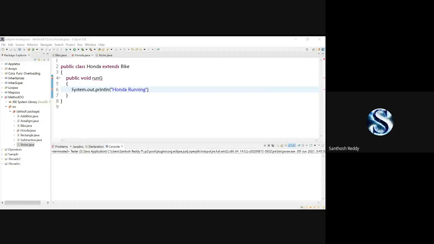Hope everyone has understood the final keyword, applying it for a variable and for a method. Still, does anyone have doubts about how to apply the final keyword for variables and methods?